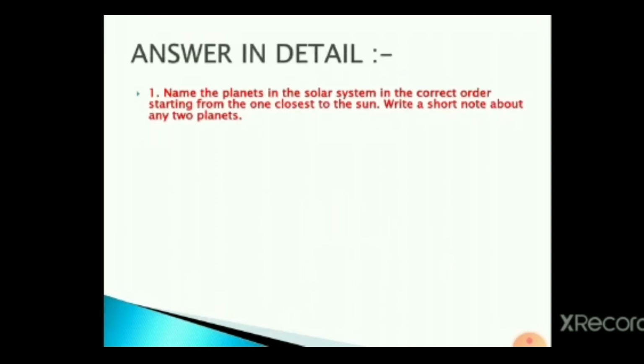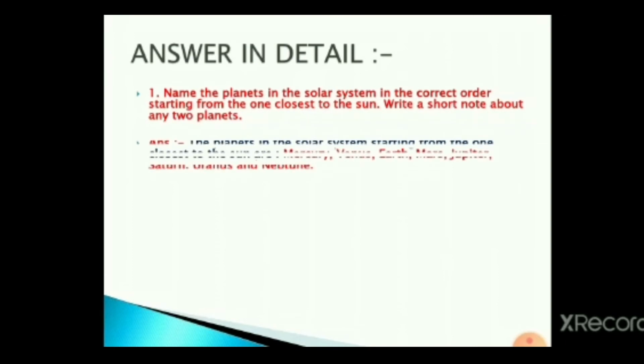The next heading, answer in detail. The first question, name the planets in the solar system in the correct order, starting from the one closest to the sun. Write a short note about any two planets.